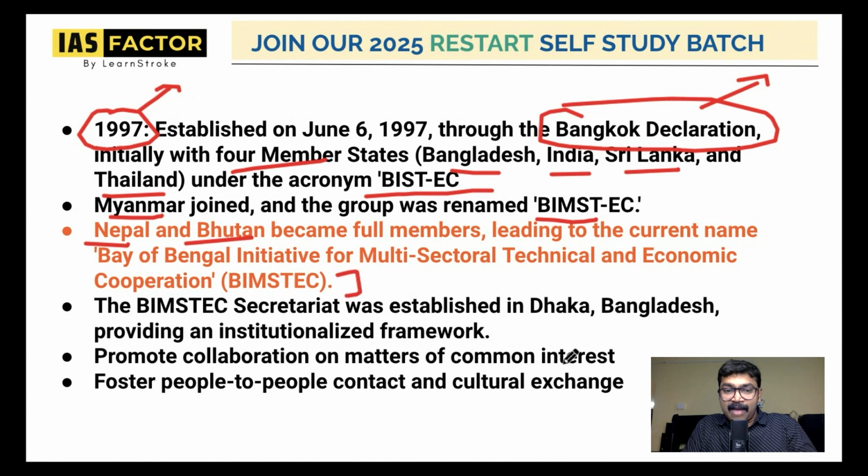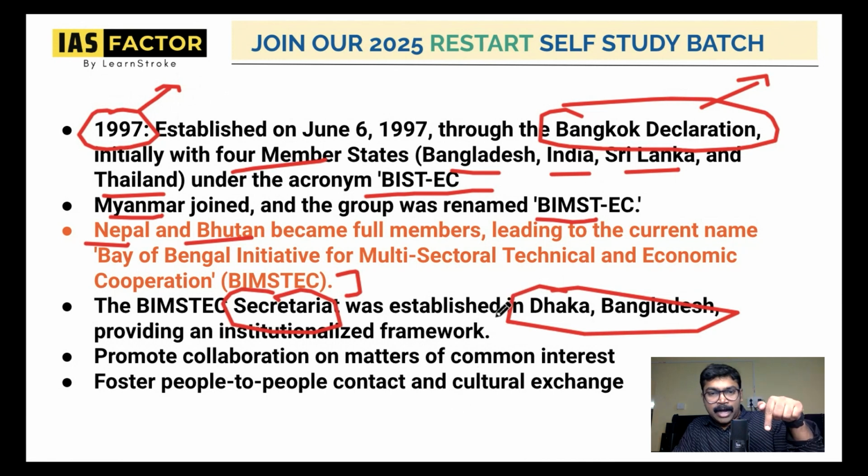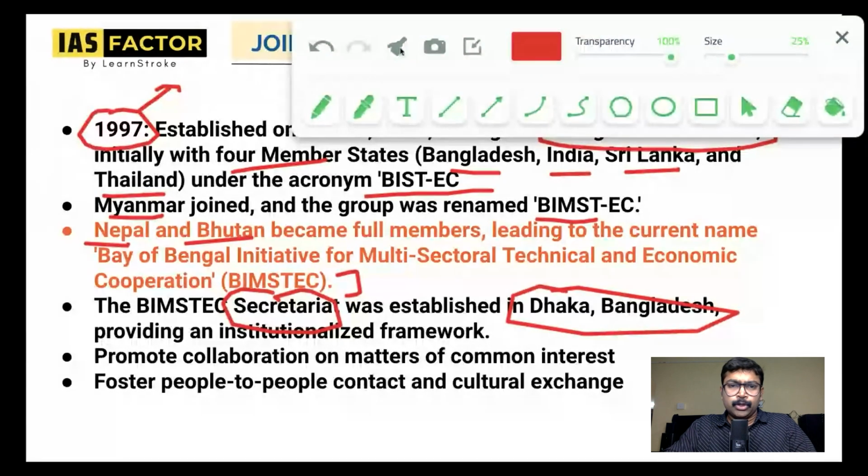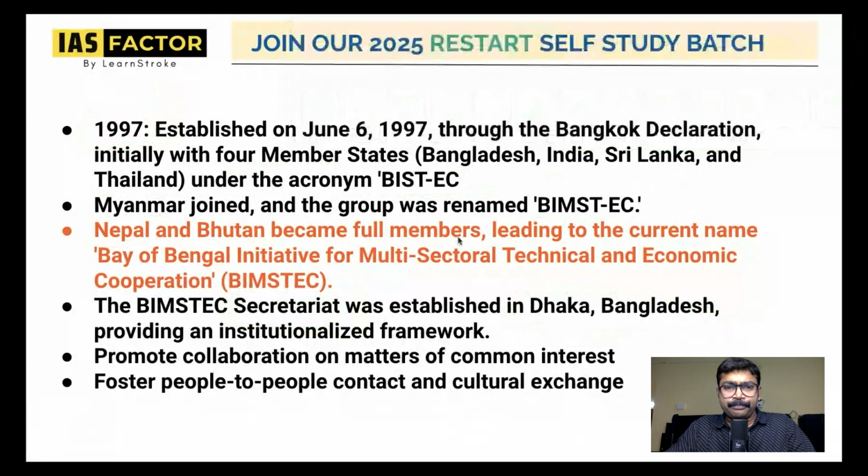So we have the secretariat. Please understand the secretariat of BIMSTEC is actually in Dhaka. It started in 97, secretariat in Dhaka, and it was created out of the Bangkok Declaration. And the last countries to fully join are Nepal and Bhutan. When such topics are in the news, it's important that you find out. It will be useful for your examination also. So know about this BIMSTEC part.